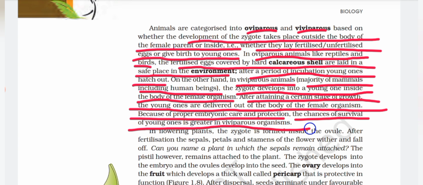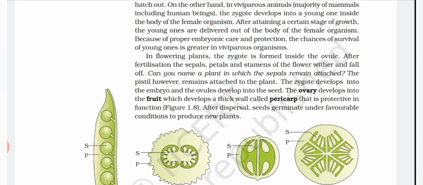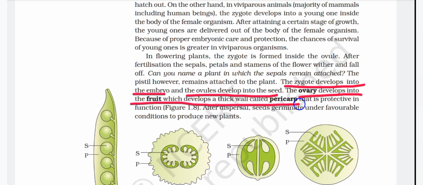In flowering plants, the zygote is formed inside the ovule. After fertilization, the sepals, petals and stamens of the flower wither and fall off. Can you name a plant in which the sepals remain attached? The pistil, however, remains attached to the plant. The zygote develops into the embryo and the ovules develop into the seed. The ovary develops into the fruit, which develops a thick wall called pericarp that is protective in function. After dispersal, seed germinate under favorable conditions to produce new plants.